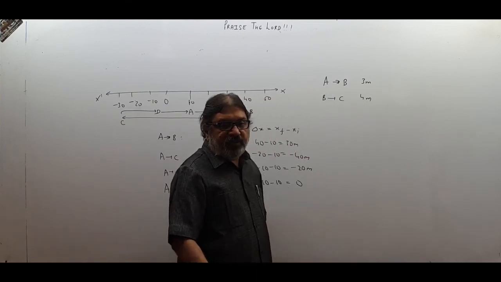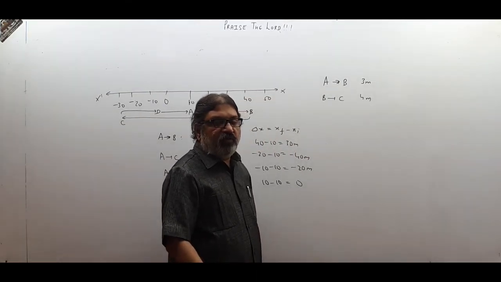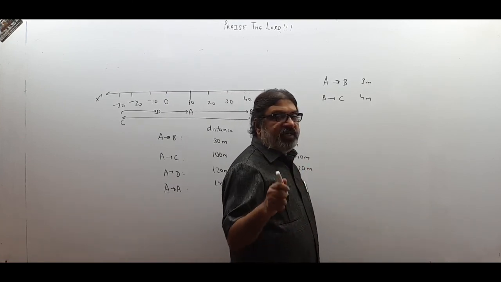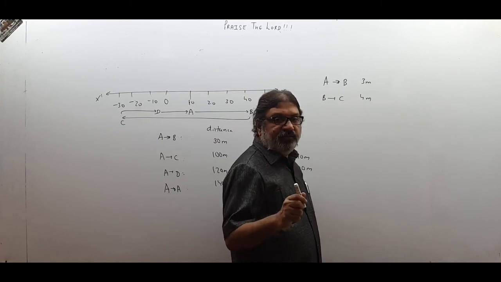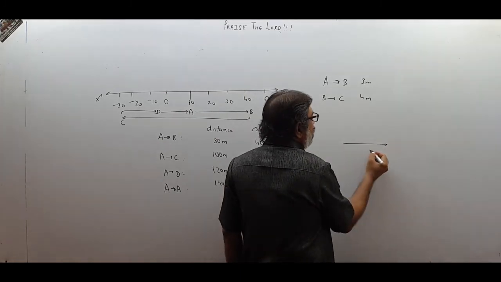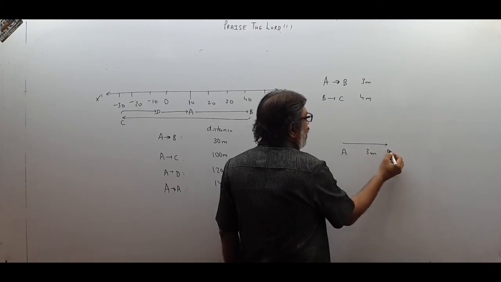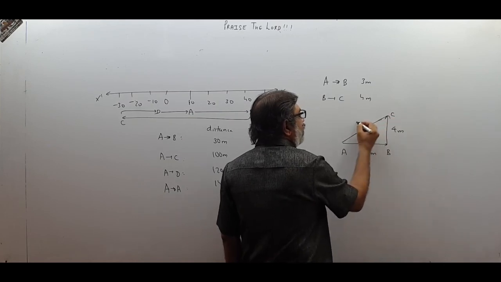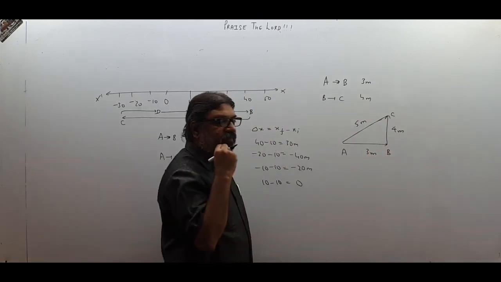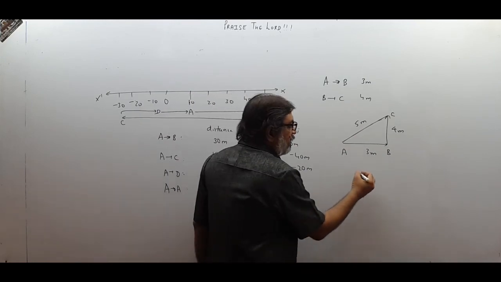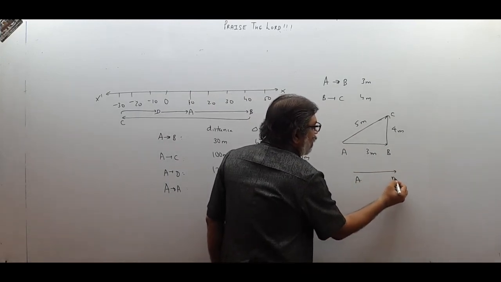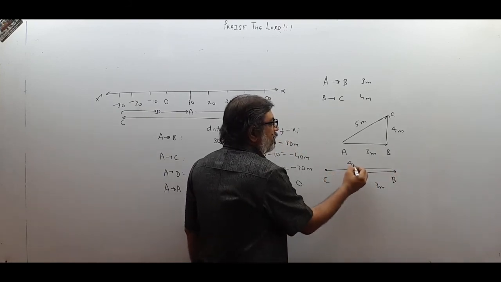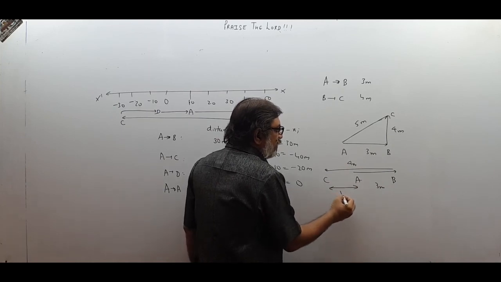You may immediately say, sir, 7 meter, because A to B is 3 meter, B to C is 4 meter, 3 plus 4 is 7. Now see, I am asking you the shortest straight distance between A and C. If A to B goes like this, 3 meter, and then I go like this, 4 meter, then this is the shortest distance between A and C, which is 5 meter, not 7 meter. And if I go from A to B, 3 meter, and come back like this, B to C 4 meter, then this is the shortest distance between A and C, which is 1 meter.